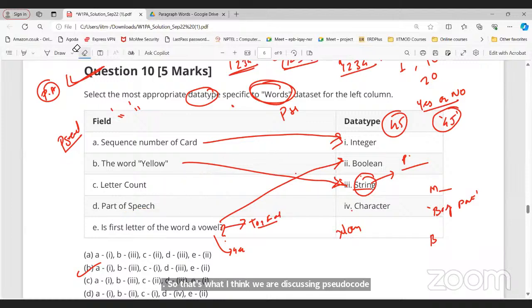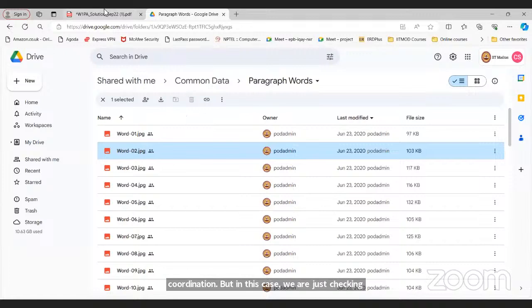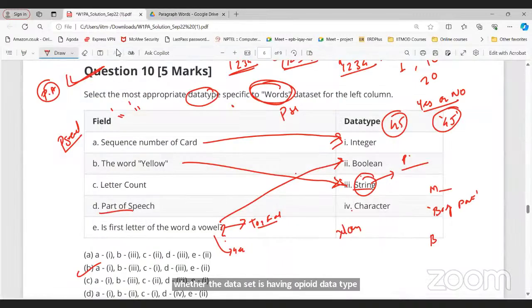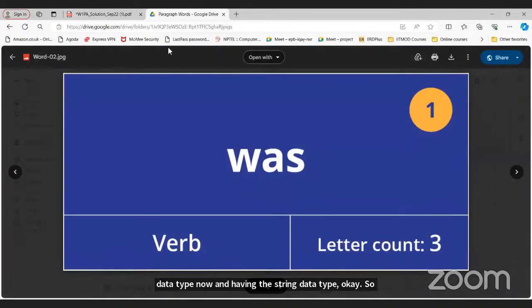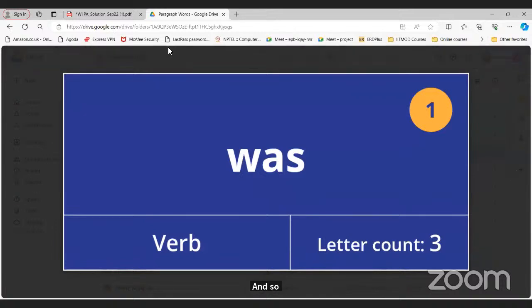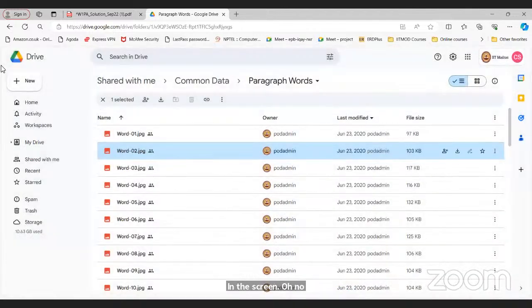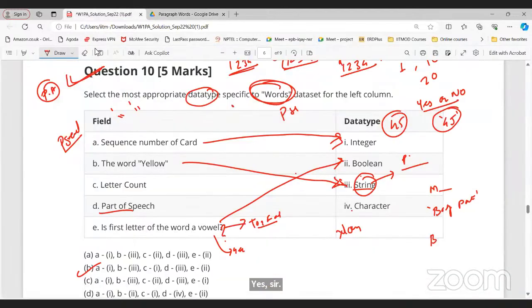In the case of part of speech, do we have to pre-consider that it will be a string, because part of speech is a sequence of characters? No, let me complete. Part of speech is part of this particular data set, right? So while defining this particular card, we have said that this word is a string data type. Just watch the lectures. The professor has mentioned that word has a string data type, and three is an integer data type. Even though in the card it is not mentioned with single quotation, we have defined that part of speech is a string data type.